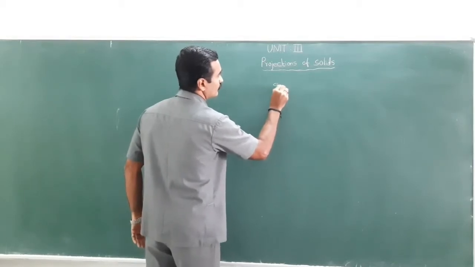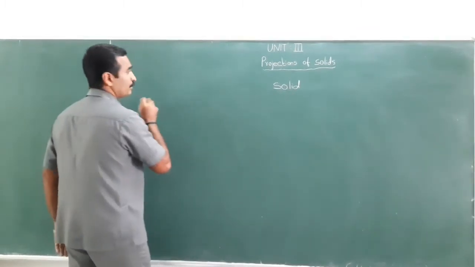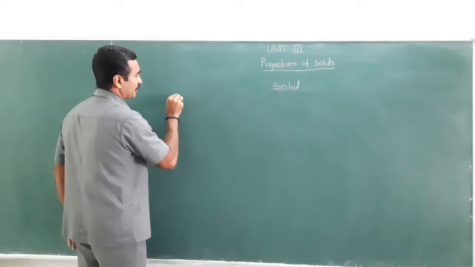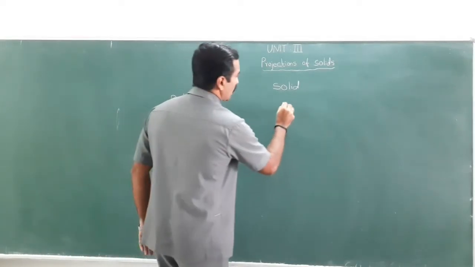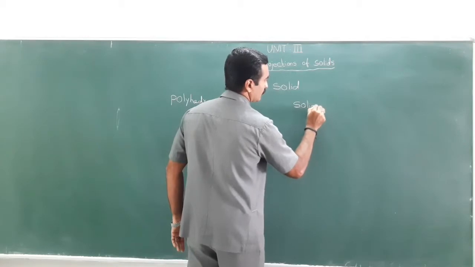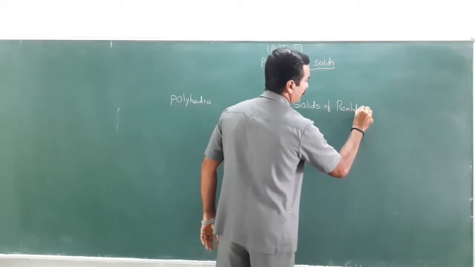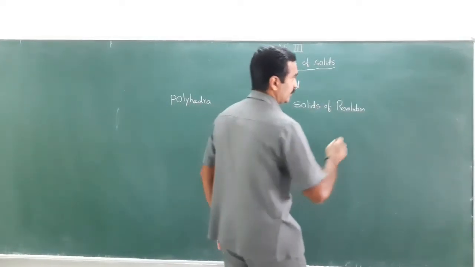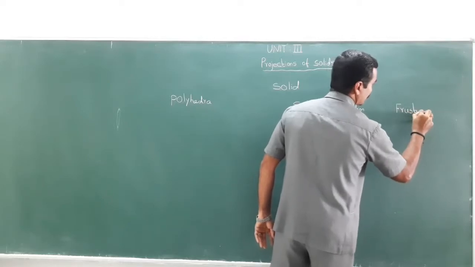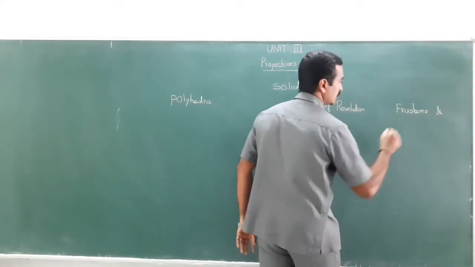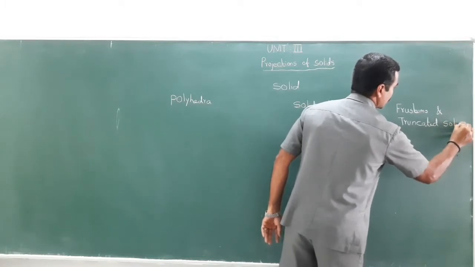Solid is classified into three, namely polyhedra or polyhedron, solids of revolution, and the third one is frustums and truncated solids.